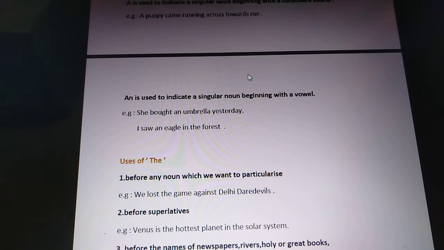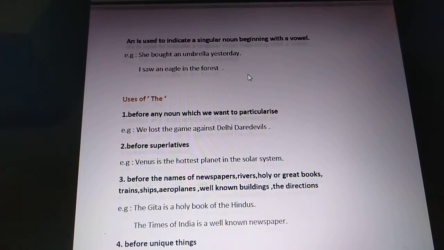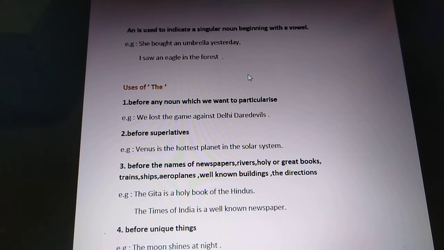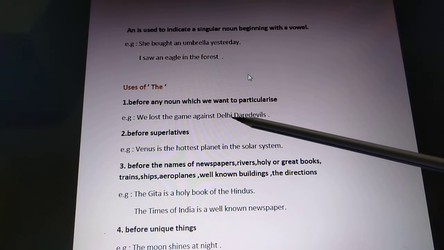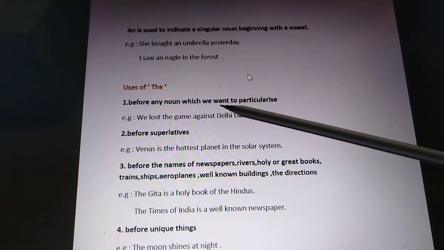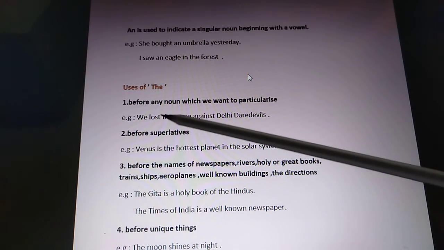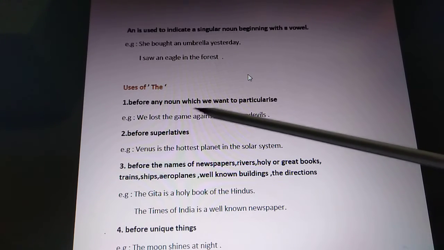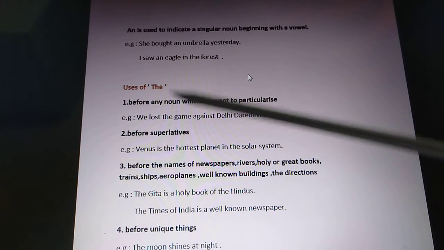Then uses of the. This is very important and you have to remember all the things. Where do we use the? Before any noun which we want to particularize. I have told you the example before also, like I spoke about the book which you gave me yesterday was interesting. I know about the book already, that is why it has been particularized and the has been used before book. Here also, we lost the game against Daredevils. Daredevils is the name of a team and we already know about Daredevils, so we have made this the game which was played against Daredevils. We lost it, so the game has been particularized here.